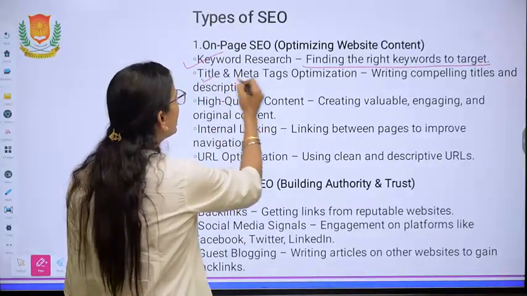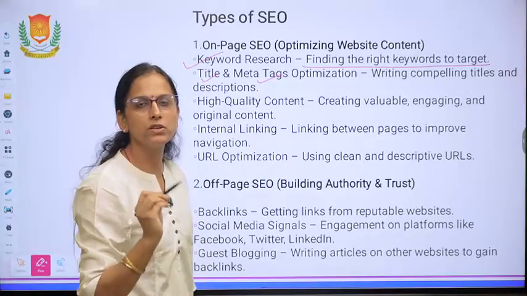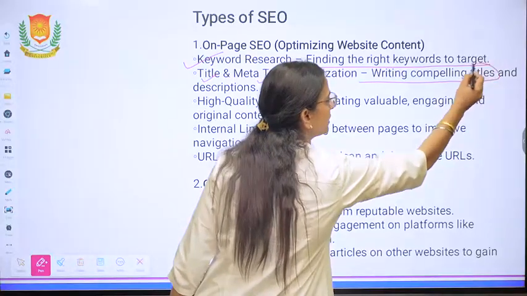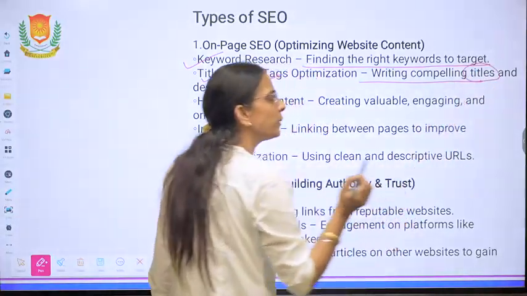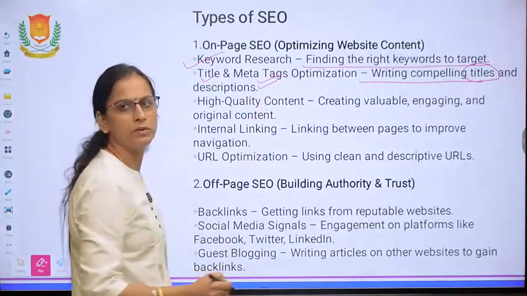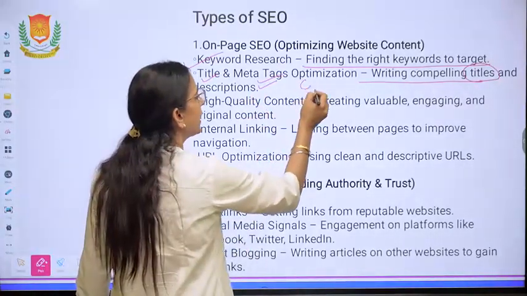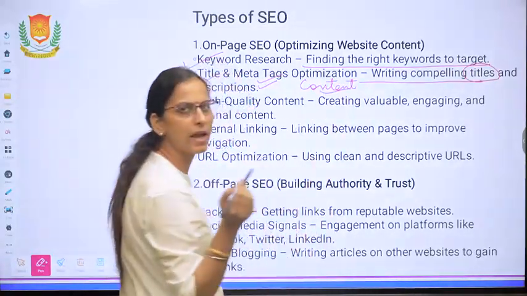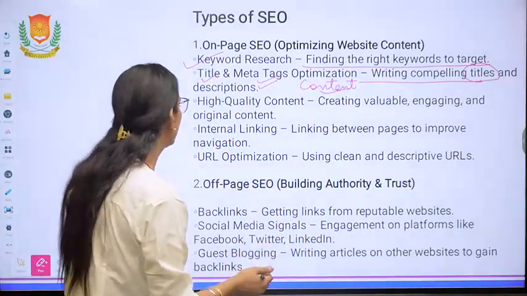Then title and meta tags optimization is very important. Writing compelling titles. Titles should always be displayed in the meta tags and their brief description using the content attribute. We will discuss the meta tags and their attributes in this session only.